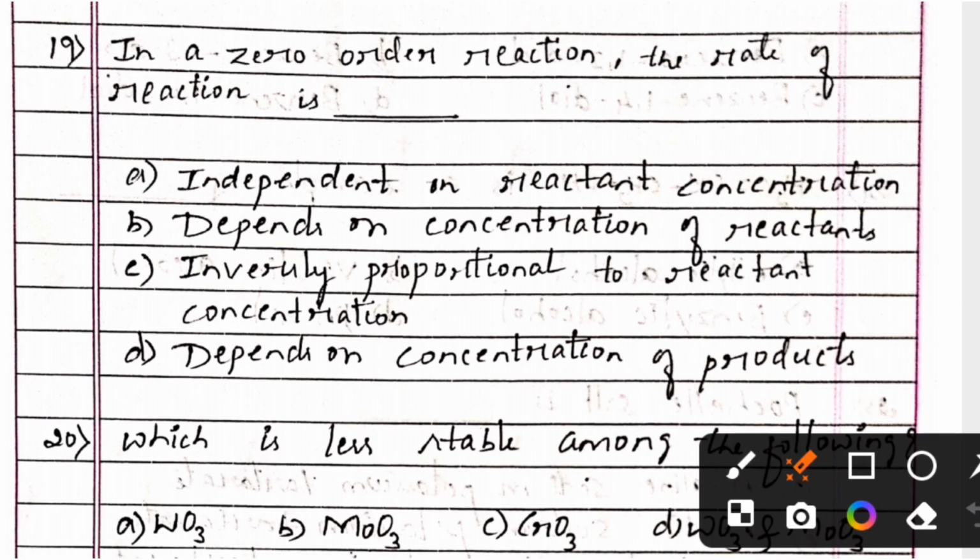Next one. In a zero order reaction, the rate of reaction is option A, independent of reactant concentration, option B, depends on concentration of reactants, option C, inversely proportional to reactant concentration, option D, depends on concentration of products. And the right answer is option A, independent of reactant concentration.